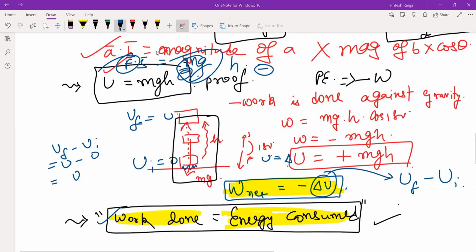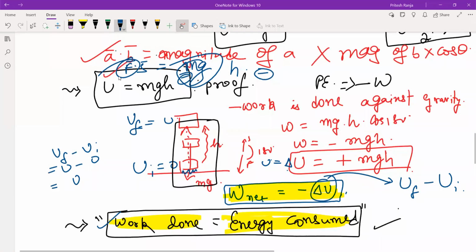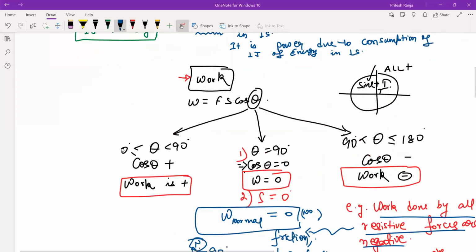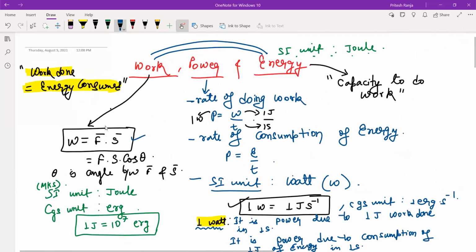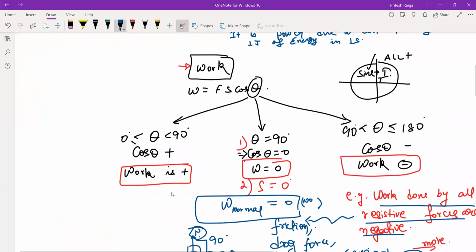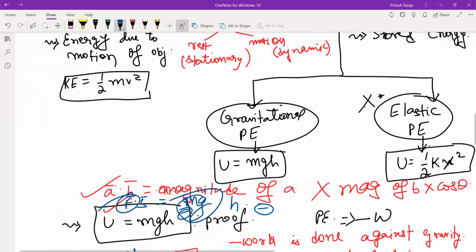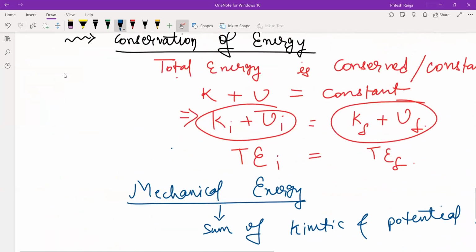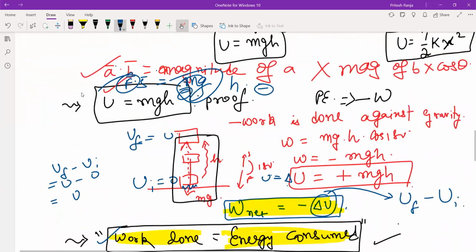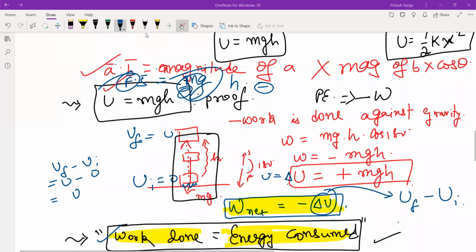At the start of the class only I said this work is the dot product of force and displacement. Did you write this dot product here? While I tell you all to note it down, it doesn't mean you should start copying with your eyes closed. I have clearly shown here this is the dot product. Now let me write this also, dot product. Okay. So have all of you done this one? All have completed this? Okay.